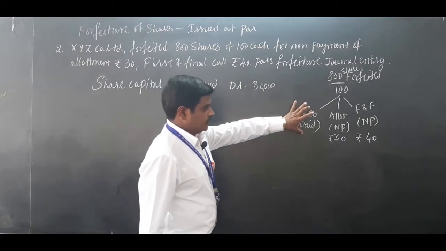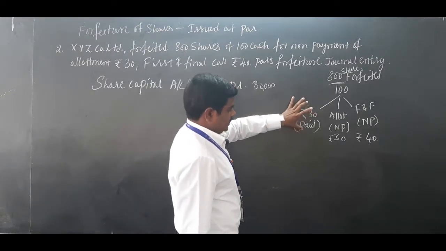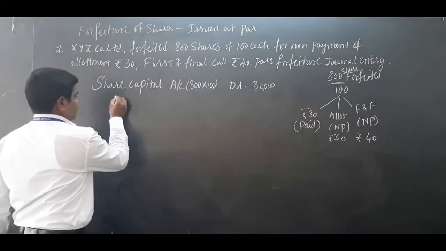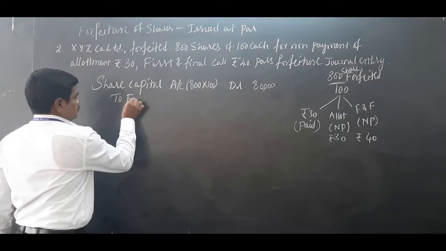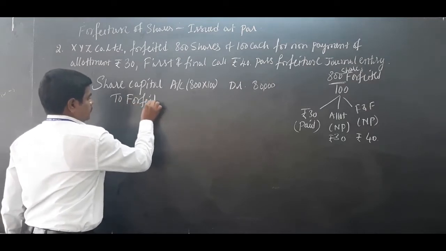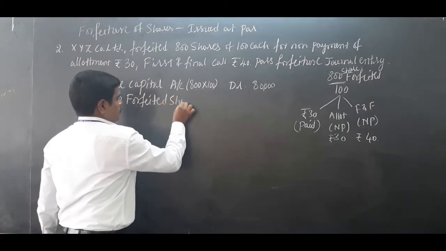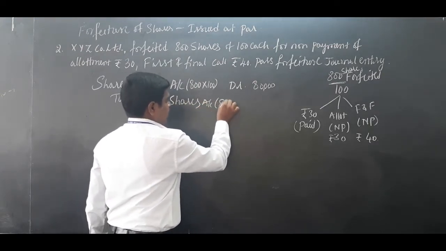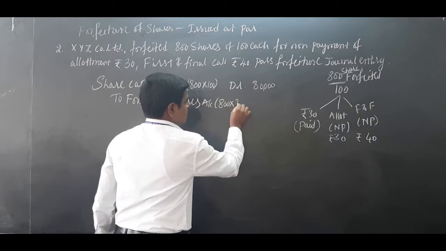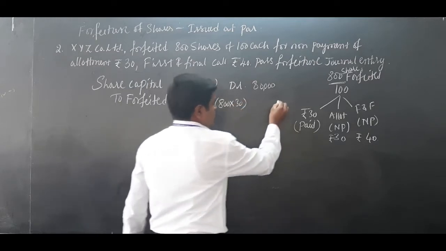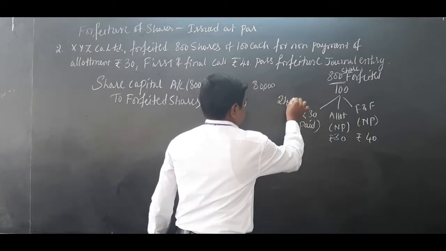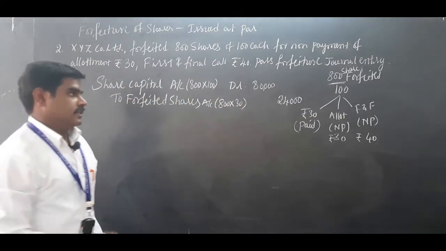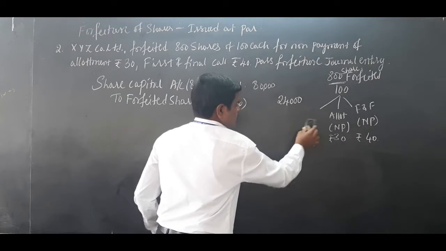The money which is received on forfeiture will be transferred to one account, that account is called the forfeited shares account. To forfeited shares account, 800 into 30 rupees paid up, 8 threes are 24, so 24,000. 30 rupees is paid.